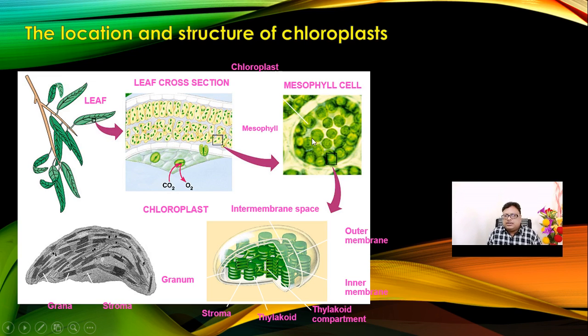In these palisade cells, you will find that depending upon the plant and species, there are 20 to 100 chloroplasts embedded in the palisade cells. These are oval-shaped, egg-type cells, and the color is green.